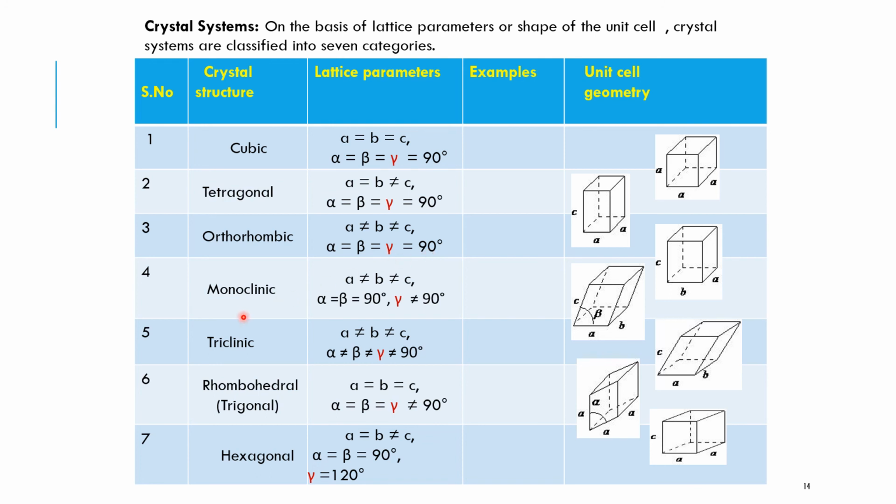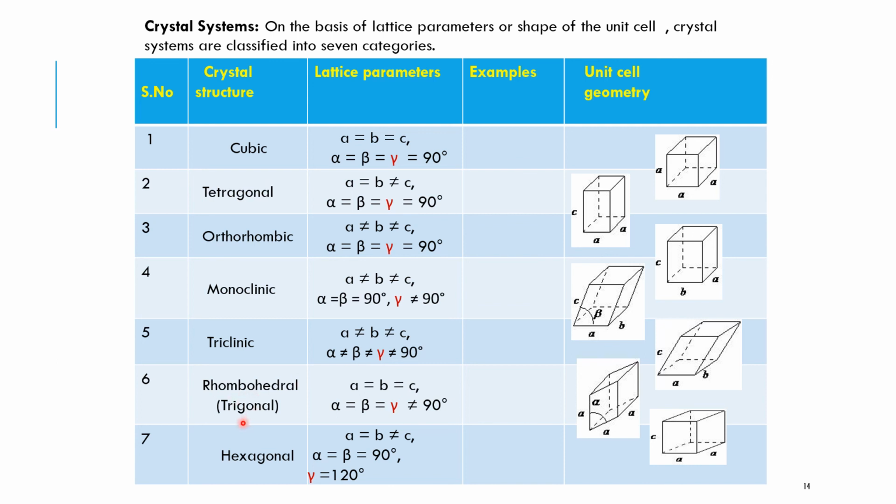Fourth is a monoclinic structure, where A is not equal to B not equal to C and alpha is equal to beta is equal to 90 degrees and gamma is not equal to 90 degrees. Then triclinic structure, where A is not equal to B not equal to C and alpha not equal to beta not equal to gamma not equal to 90 degrees.